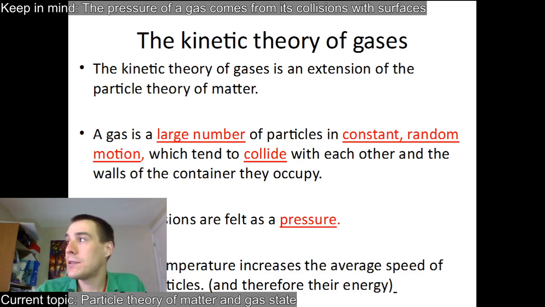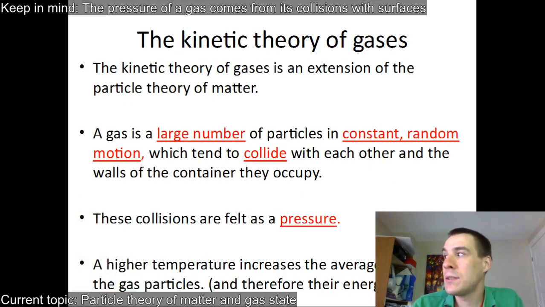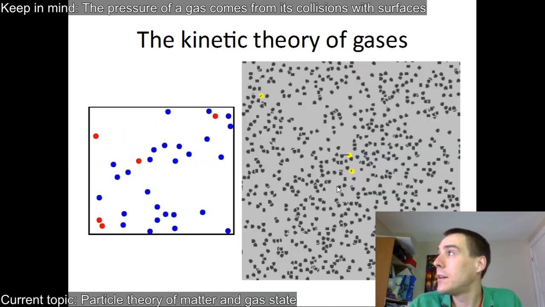That's what pressure is. Pressure is just the collisions. And that's why increasing the temperature will increase the average speed and their energy. So this is where a lot of our gas laws are going to come from. They're going to come directly from this kinetic theory of gases.